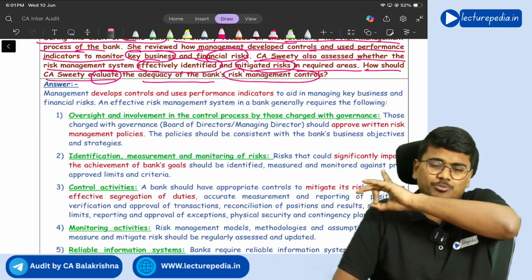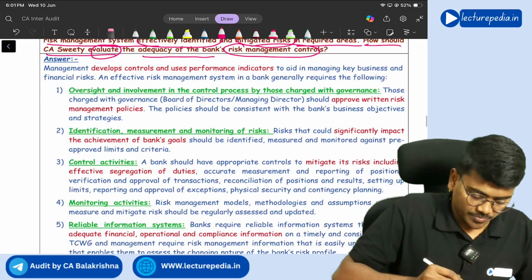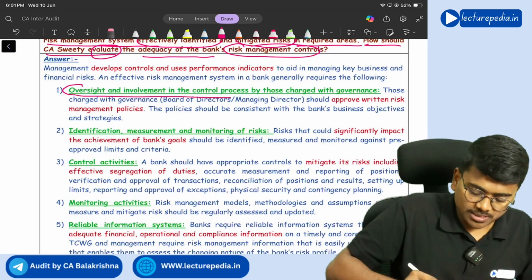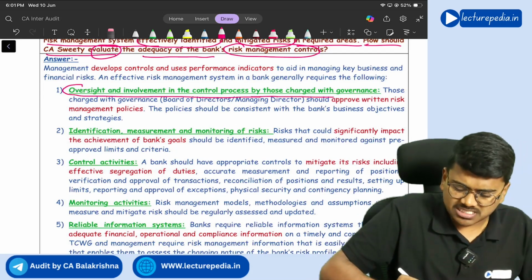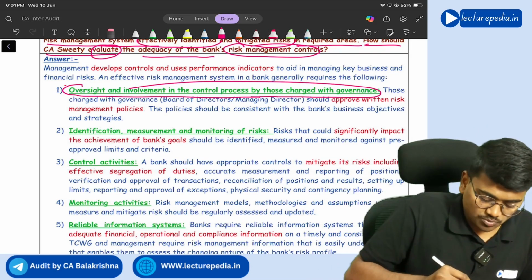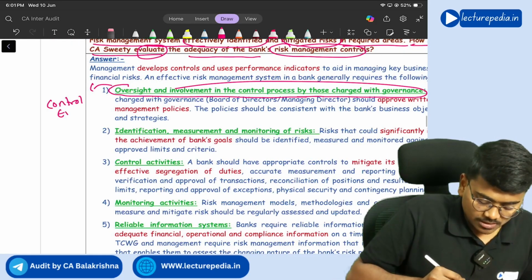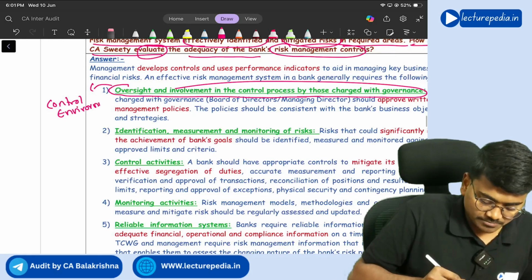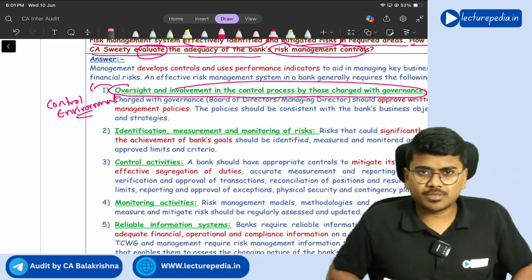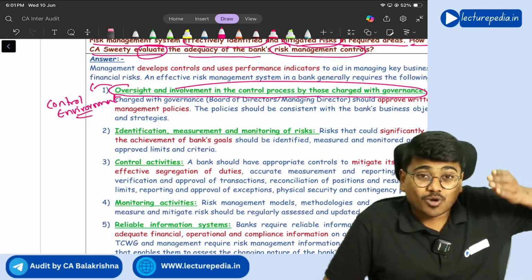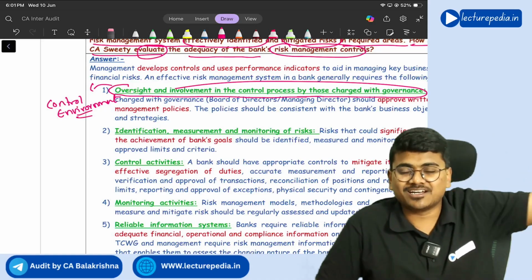The same 5 components you will be seeing here. First one is oversight and involvement in the control process by those charged with governance. Nothing but this is one of the elements of control environment, right? Do you remember? Control environment is one of the components of internal control system.